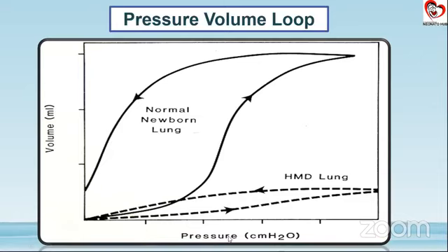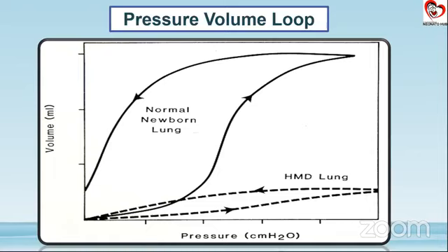This is actually also called a compliance curve because it is change in volume, change in pressure. So the compliance curve actually improves. The lung compliance increases, so even with less pressure, the volume starts increasing. It moves upwards.